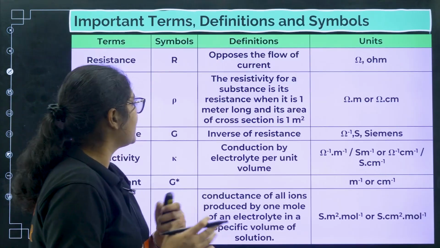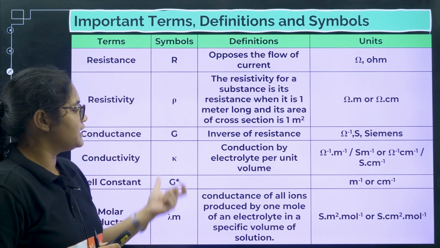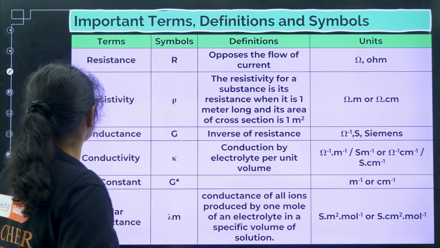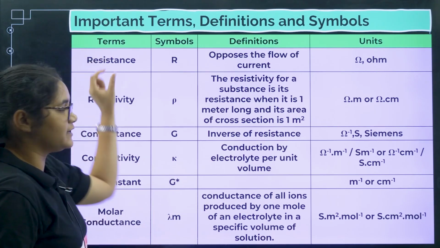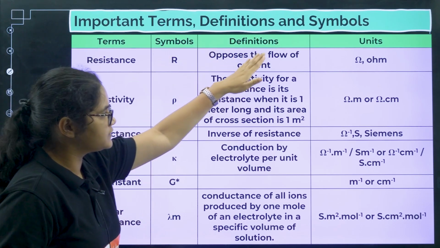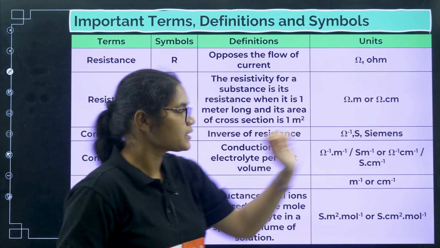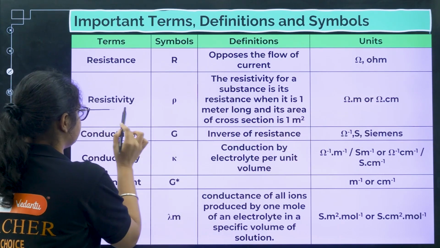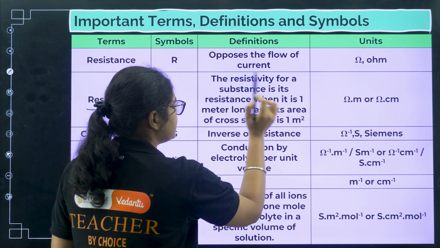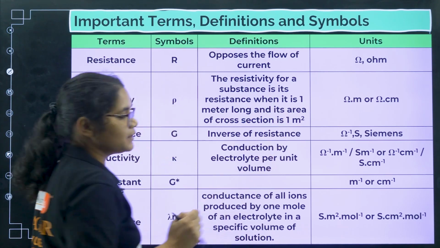Next, when you talk about conductivity, there are different definitions which are very confusing, so we will revise them once. The first term that you should remember is resistance. Resistance symbol is R. It is something which opposes the flow of current. Its unit is ohm. The next one is resistivity, rho. The resistivity of a substance is its resistance when it is 1 meter long and its area of cross section is 1 meter square.